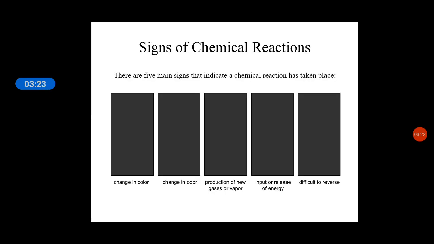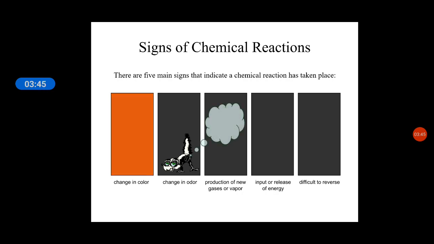Now when we talk about the signs of a chemical reaction, there are 5 main signs that indicate a chemical reaction has taken place. The very first is change in color. Next, change in odor. Next, production of a new gas or vapor. Next, input or release of energy. Next, difficult to reverse.